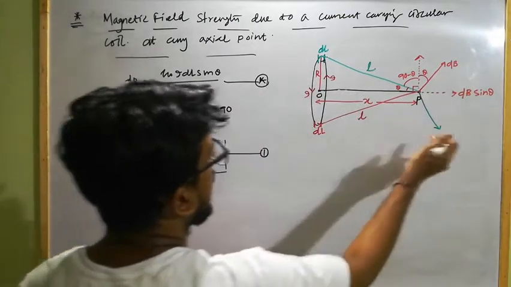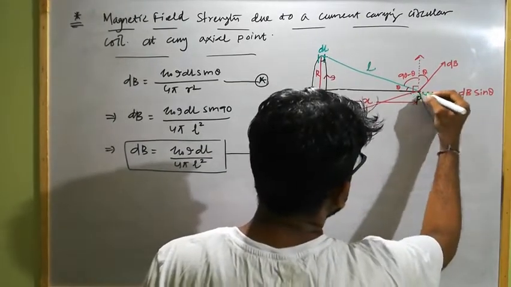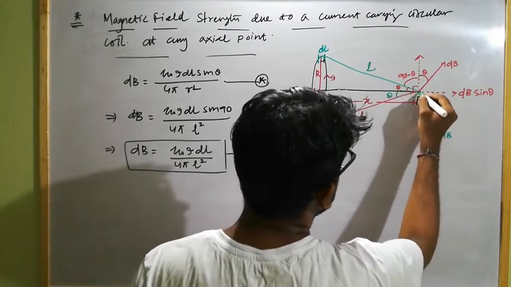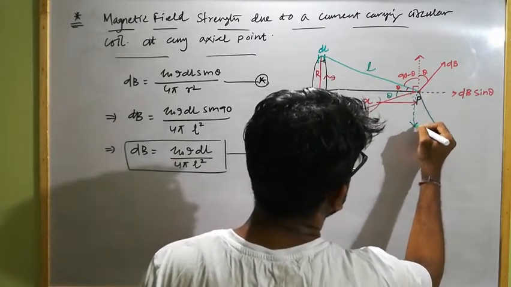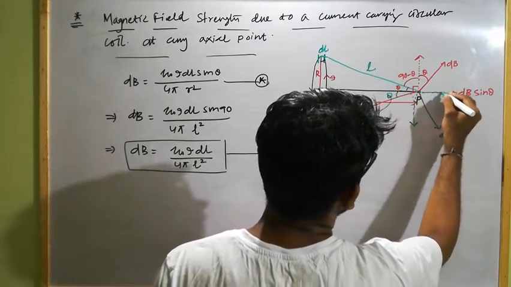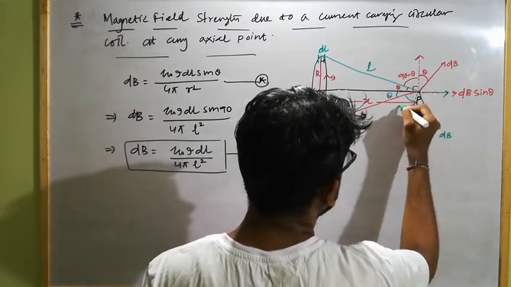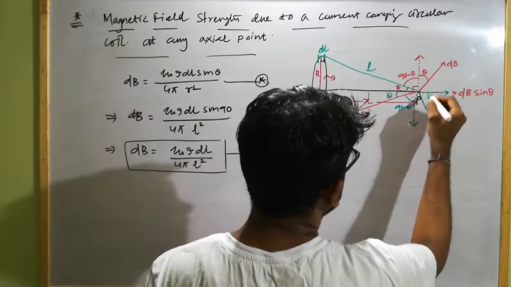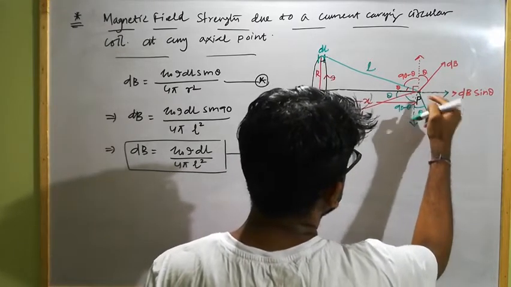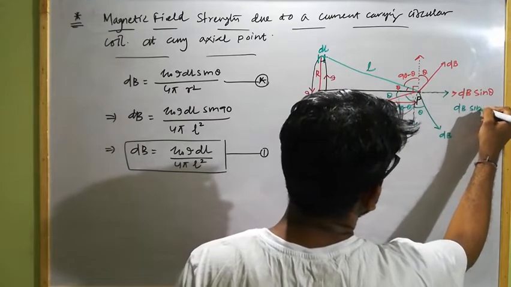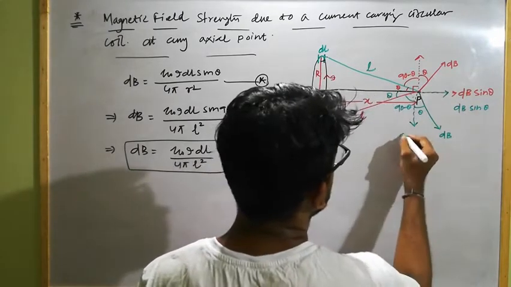Okay, and as this angle is 90 degrees, if this angle is theta, this is also theta. If this is theta, by splitting this into two rectangular components, one is along this direction, another is along this direction. So if this is theta, this angle will be 90 minus theta, and this angle will be theta. If this angle will be theta, this will again become dB sin theta, and this will become how much?